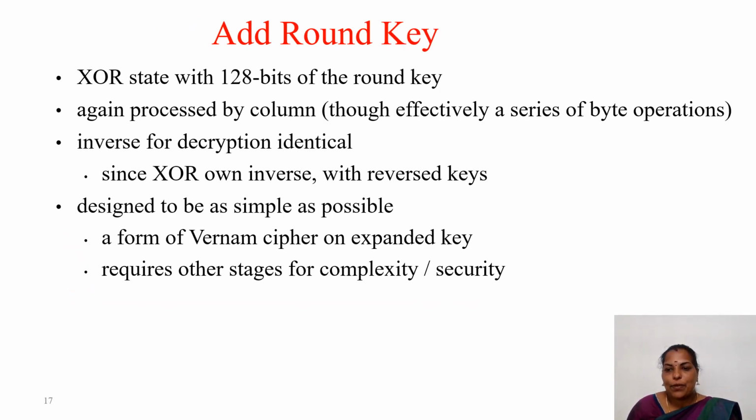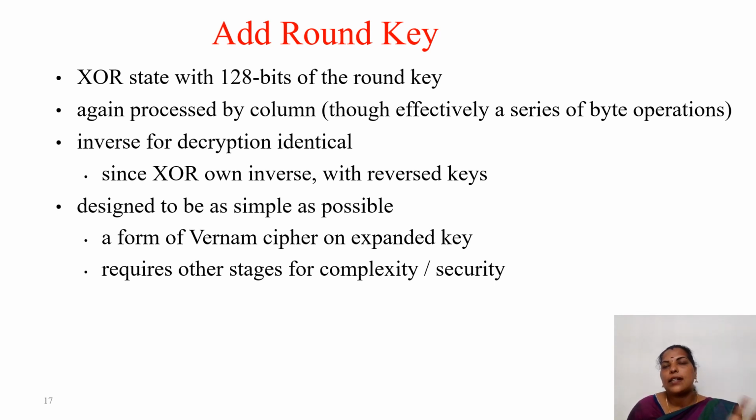Next, the last transformation is the add round key. Here we XOR the state with 128 bits of the round key. Again, we are processing it by column only. That is effectively a series of byte operations. For inverse, that is the decryption, we XOR again with the same round key, since the XOR inverse is the XOR itself. So it is also possible here.